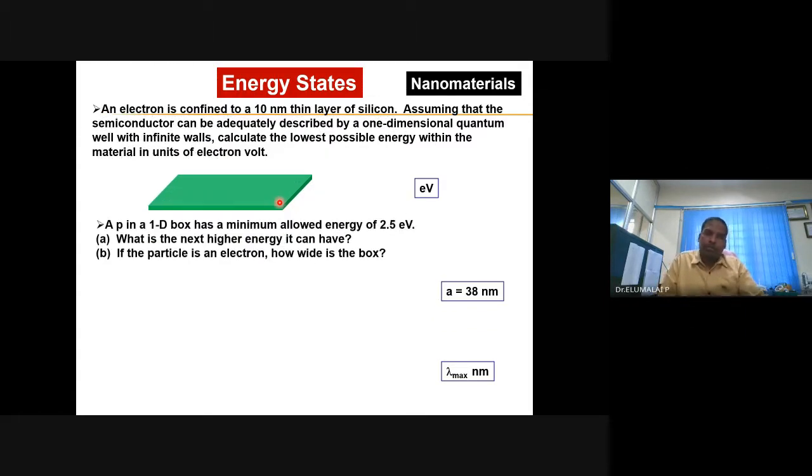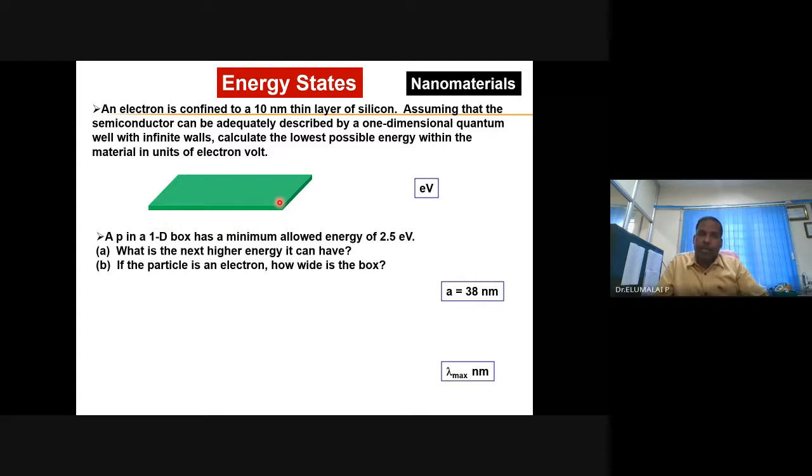I have that problem. A particle in a one-dimensional box has a minimum allowed energy of 2.5 electron volt. If you understood so far, you should be able to tell what that 2.5 is known as, and what is the next higher energy it can have.